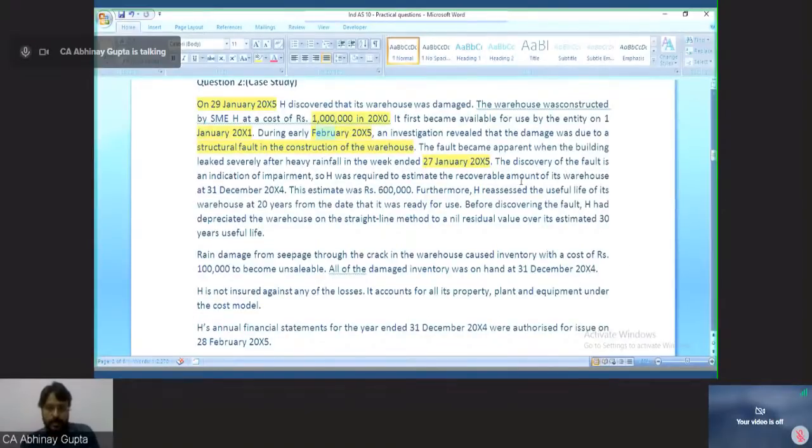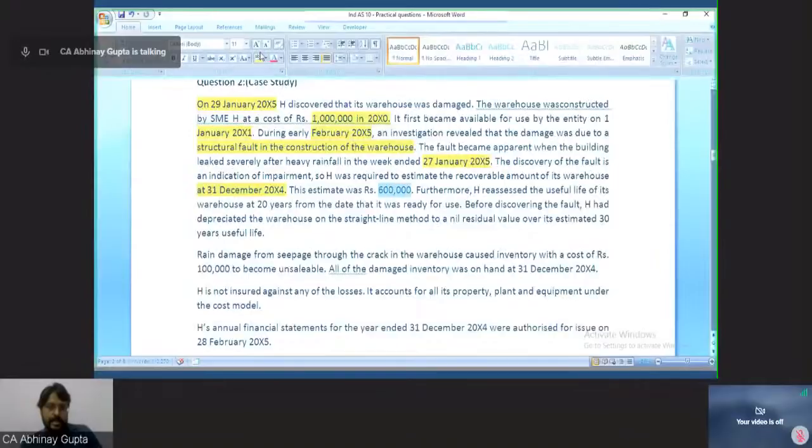The discovery of the fault is an indication of impairment. So H was required to estimate the recoverable amount of its warehouse at 31st December 2004. This estimate was rupees 6 lakhs.